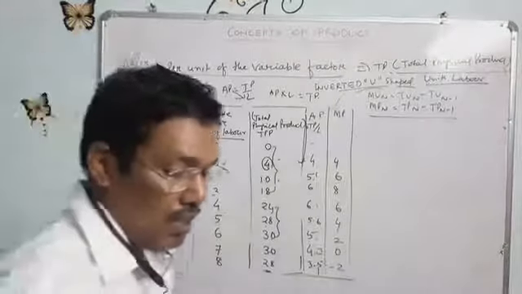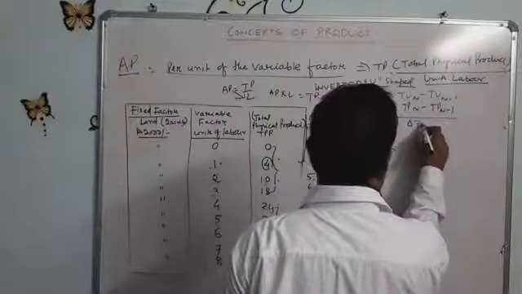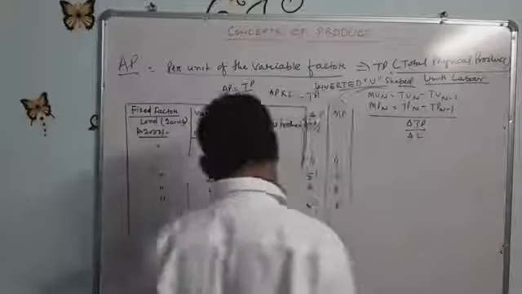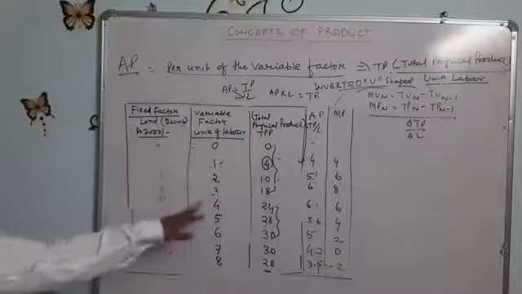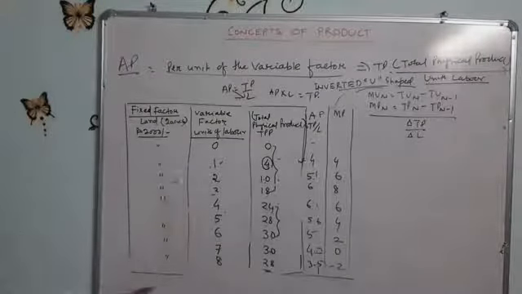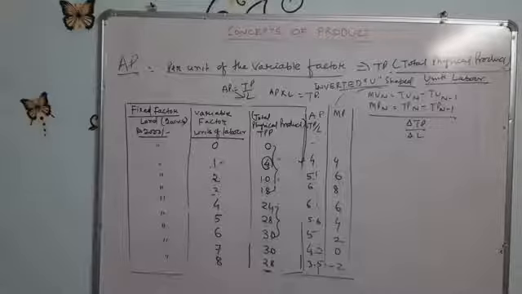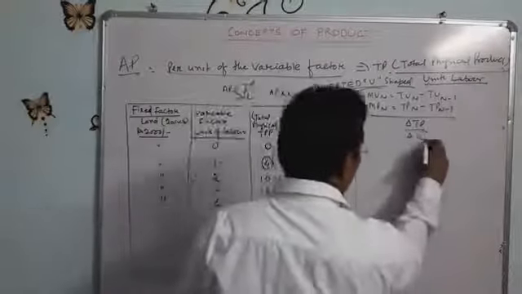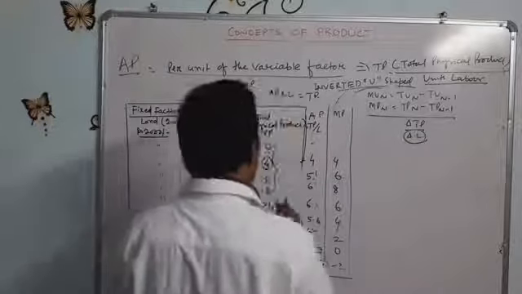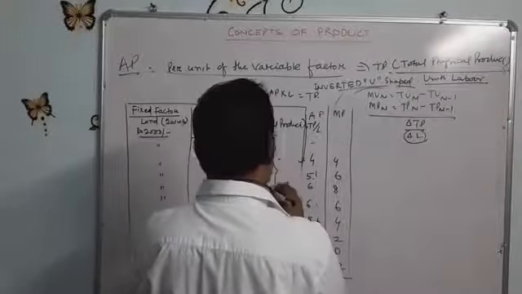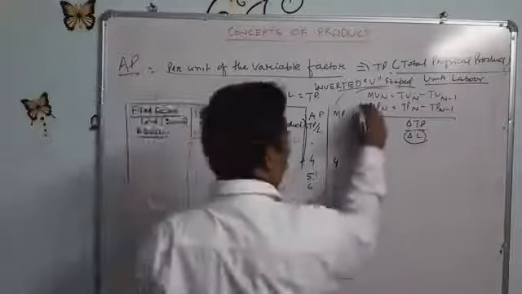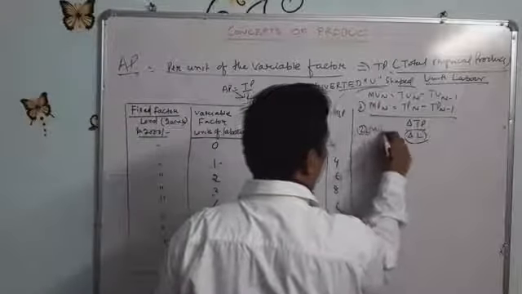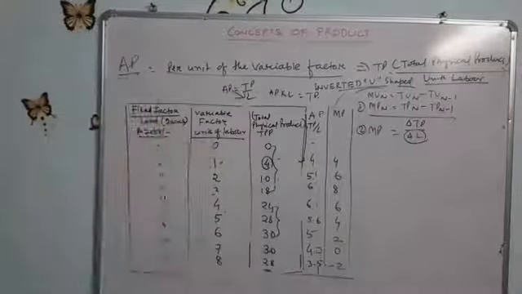The second one is the change in the total product divided by the change in labor. The first formula is implemented when one by one only one more variable factor is employed, next one added, next one added. But when there is more than one, like 2, 3, 4, 6, that change is delta L, and the total product increases, changing from 4 to 10, 10 to 18, which is the change in the total product. So that is another formula. This is formula number 1. This is formula number 2. Marginal product equals change in the total product divided by change in the labor.